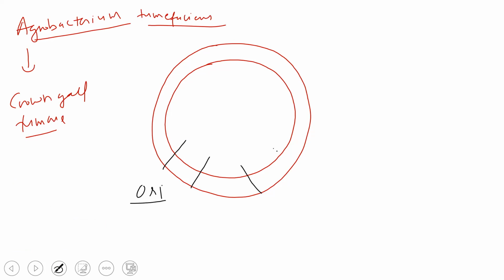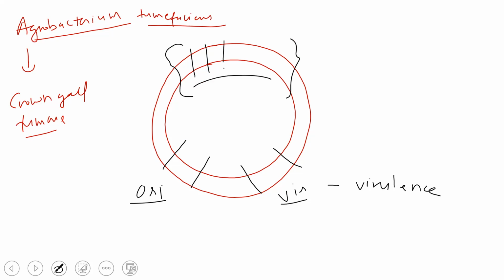Then there is vir, virulence. Virulence means this is the site to infect. And this entire region is what we refer to as the tDNA or T region.